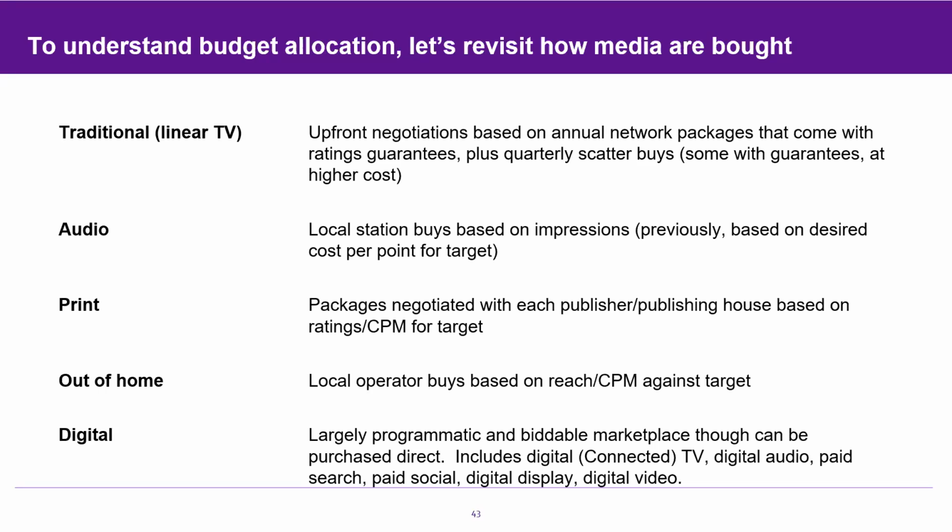Print is based on packages negotiated with each publisher or publishing house based on ratings and cost per thousand for the target. Outdoor or out of home is bought from local operators based on the reach or CPM against the target. And digital is a largely programmatic and biddable marketplace, though sometimes it can be purchased direct. And this includes all forms of digital: connected TV, digital audio, paid search, paid social, digital display, and digital video.